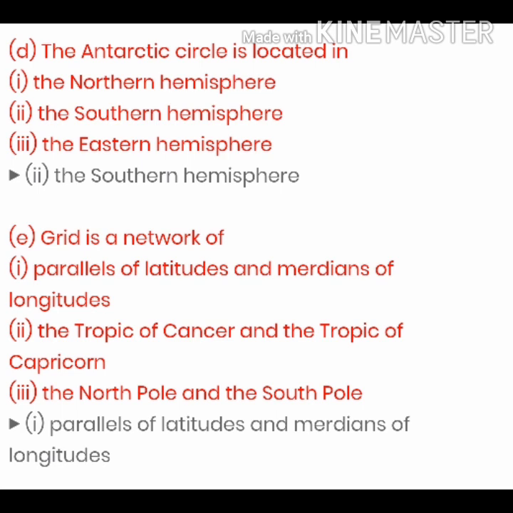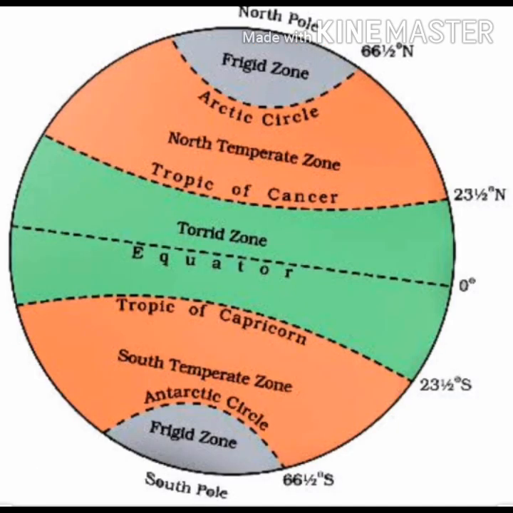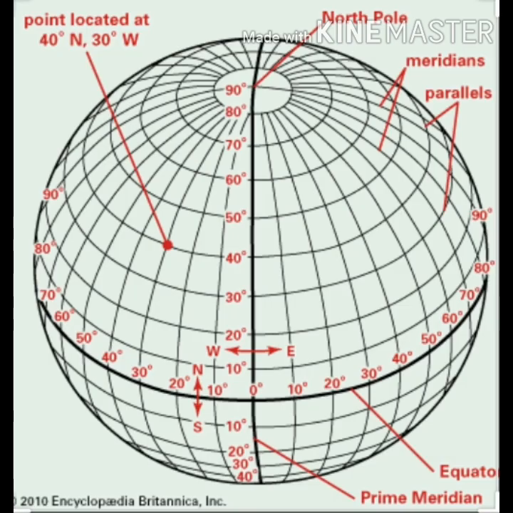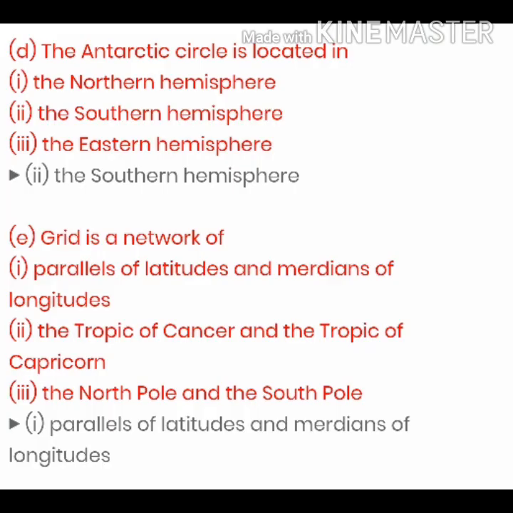The next one is, Antarctic Circle is located in which hemisphere? Northern, southern or eastern? Just see the diagram. It is located in the southern hemisphere. Next is, grid is a network of parallels of latitudes or meridians, Tropic of Cancer or Capricorn, North Pole or South Pole. So grid is the network of parallels of latitudes and longitudes. Got it?